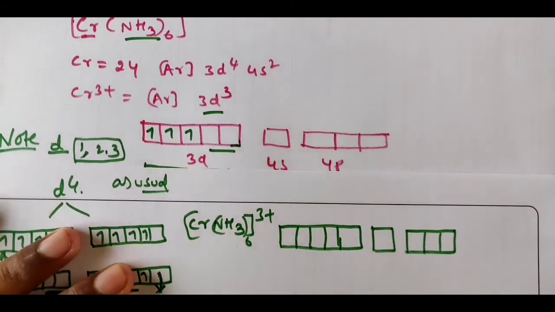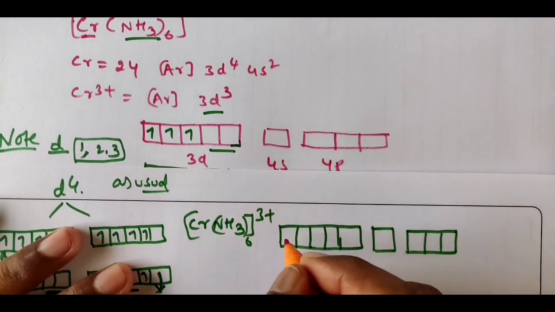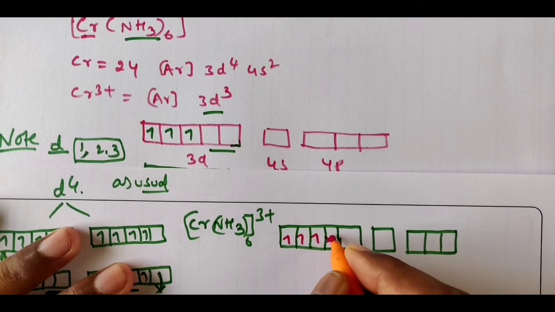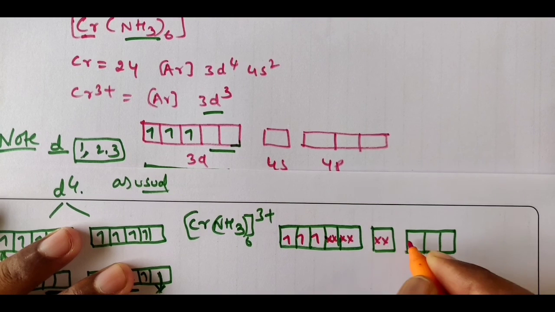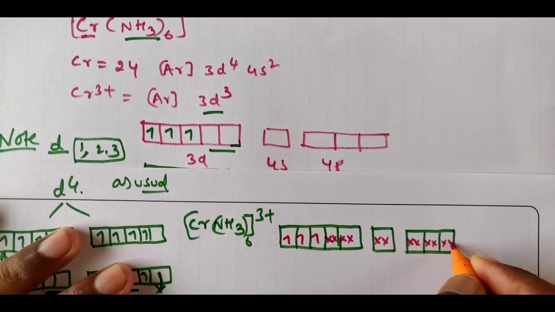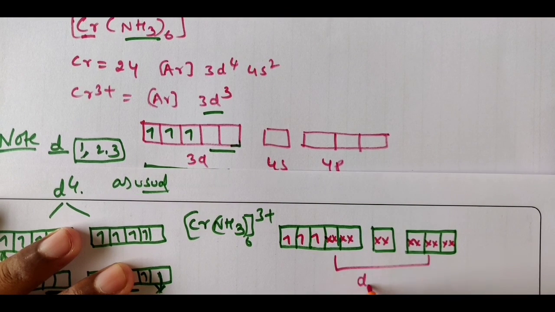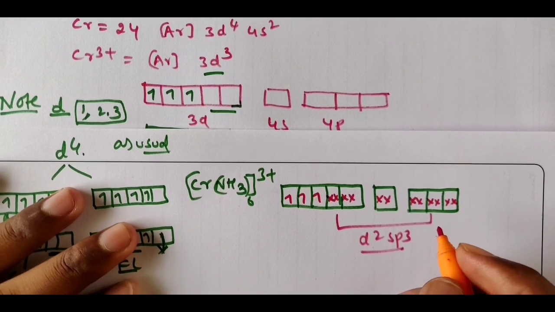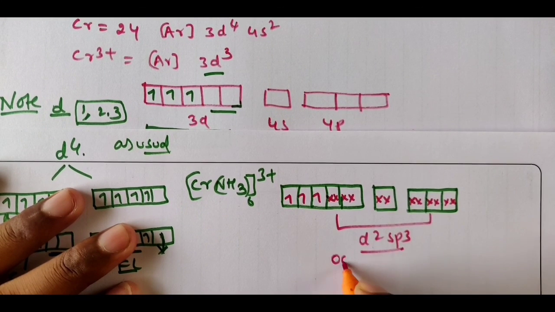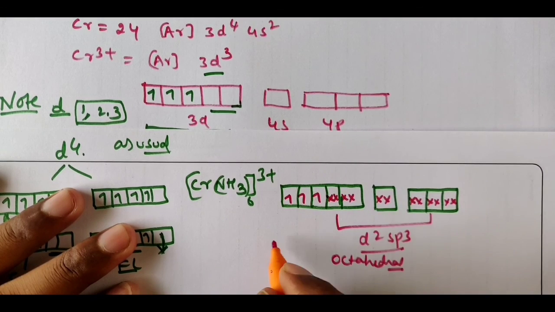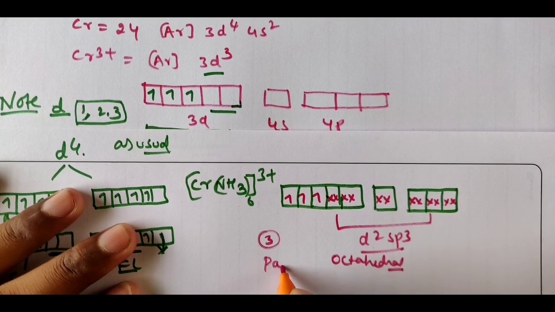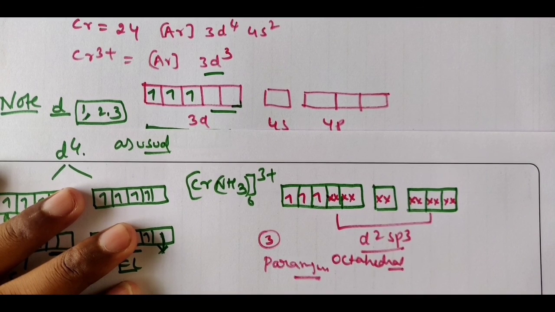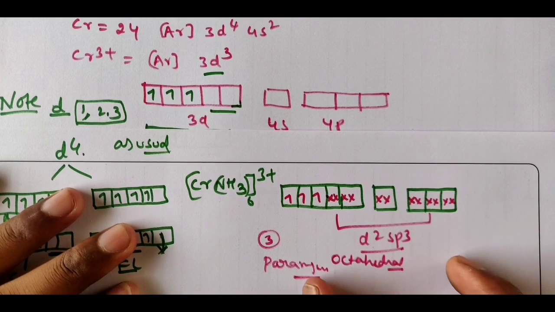Here already 3 electrons are there, and the rest are electron pairs of ligands. So what is the hybridization? d2sp3. D2sp3 means an octahedral geometry, and there are 3 unpaired electrons, hence it is a paramagnetic complex. Clear? This type of thing can also come.